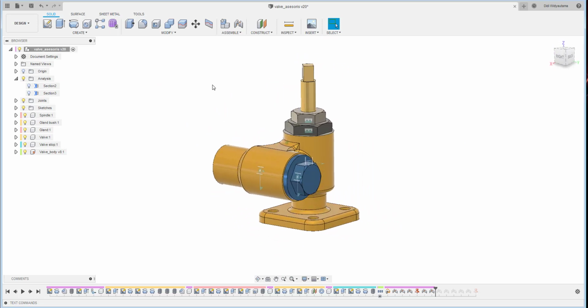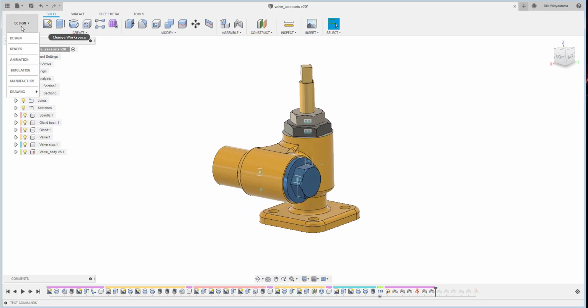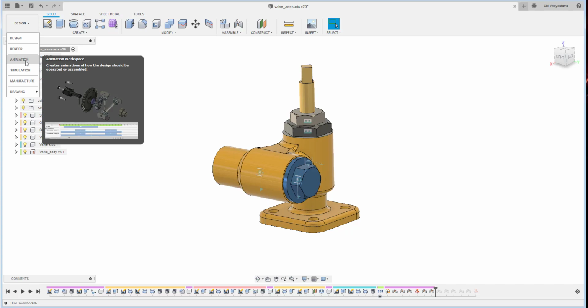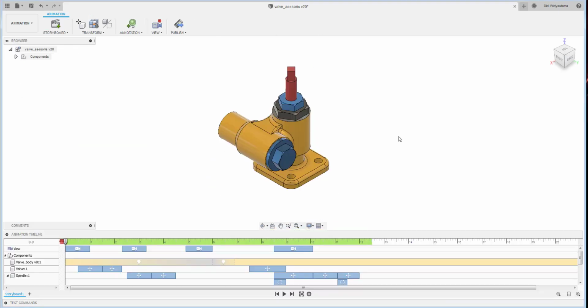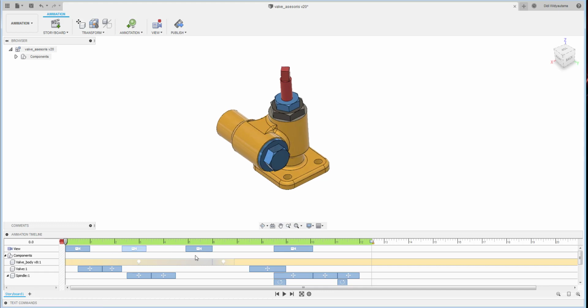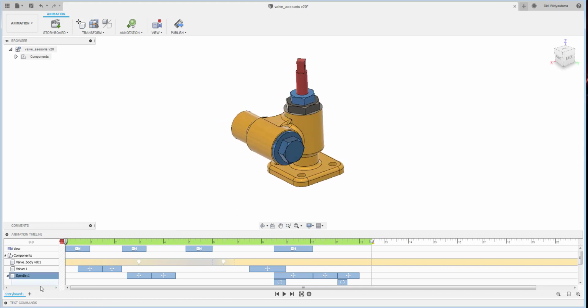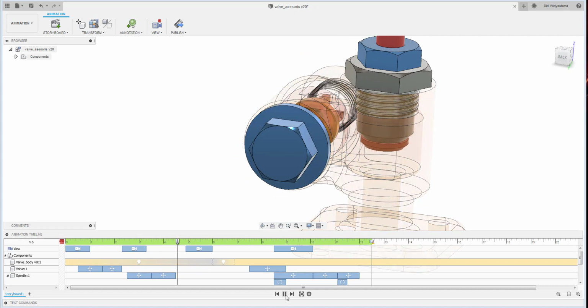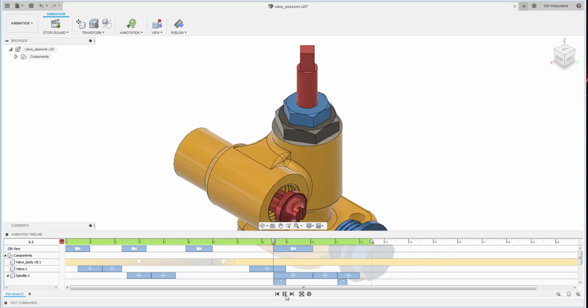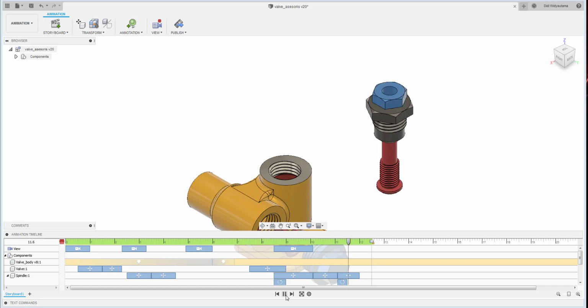So now we are going to continue with the exploded view, which is in Fusion. We have the animation here. Okay, click design, animation. Okay, this is one I previously done. So if you want to see, it will animate all the positions over there. Okay, and we can rewind.